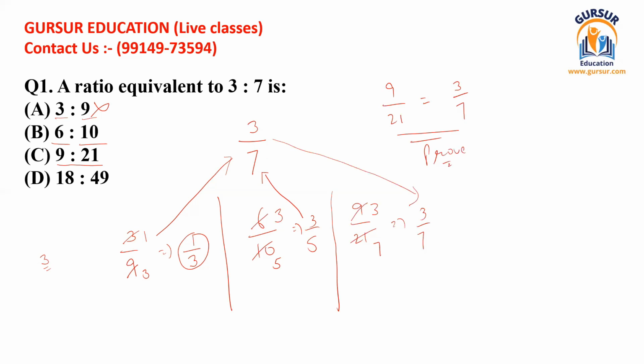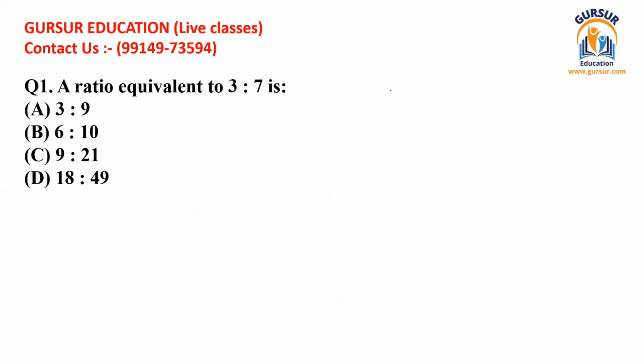I have solved all these to prove how two ratios can be made equivalent. I'm telling you again that after reducing two ratios to their lower limits, if you get similar ratios, then you can say that the ratios are equivalent.